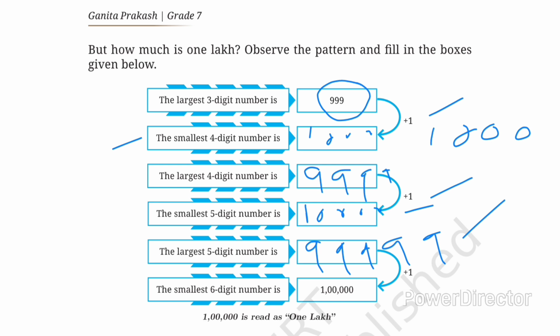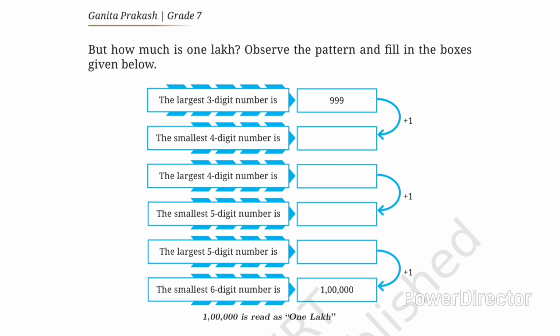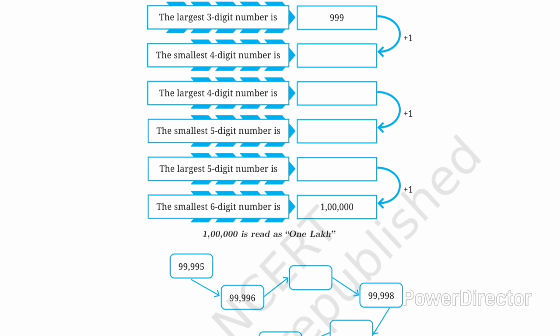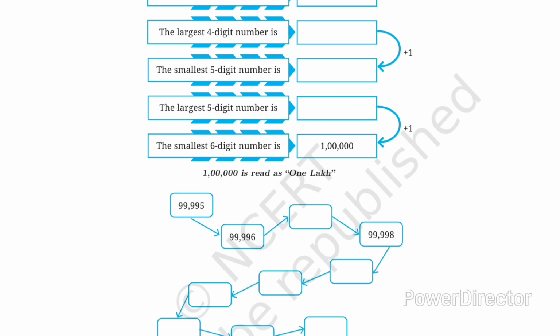Read this number. Ones, tens, hundreds, thousands, ten thousands, lakh, 1 lakh. This is the smallest 6-digit number. So like this we can get 1 lakh in this pattern. 1 lakh is read like this: 1 lakh.